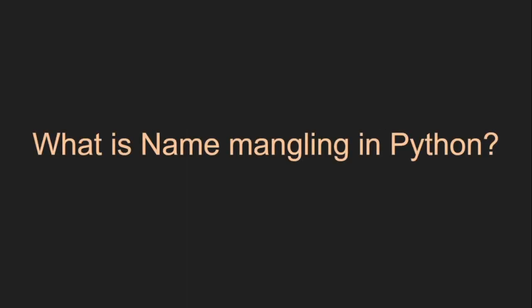So today's question is, what is name mangling in Python? To understand name mangling, we will first have to understand what private class members are. If you don't know anything about access modifiers and private class members, I recommend you check my previous video. I'll leave the link in the card and also in the description, so you can check that out first and then come to this video.